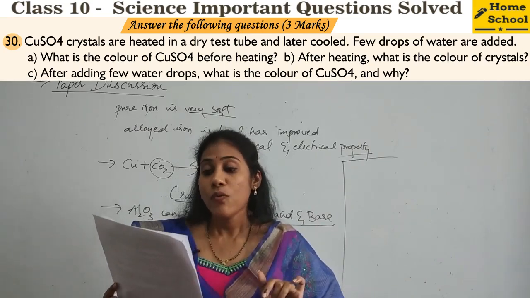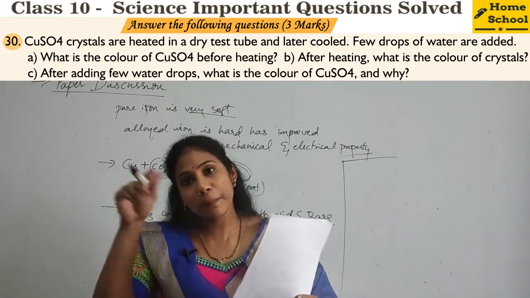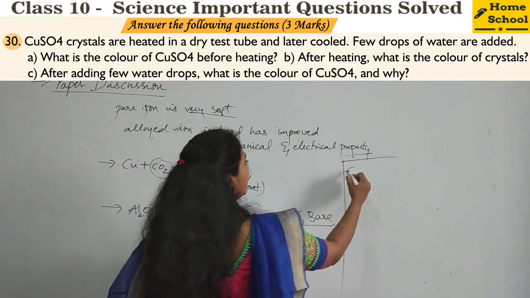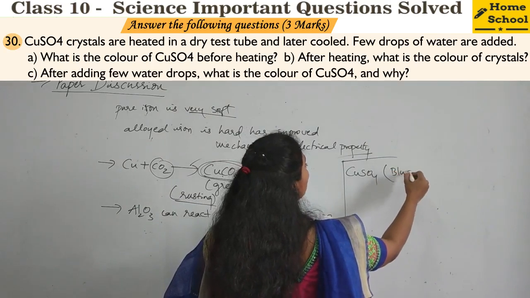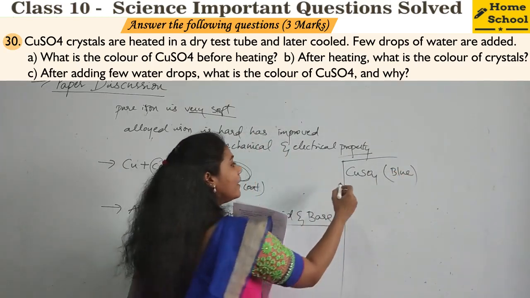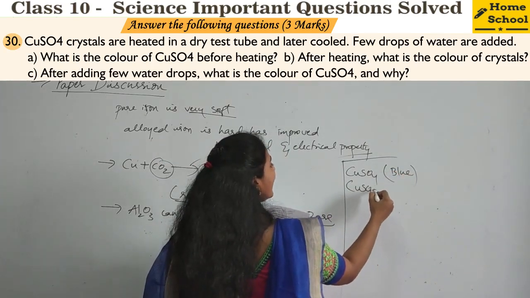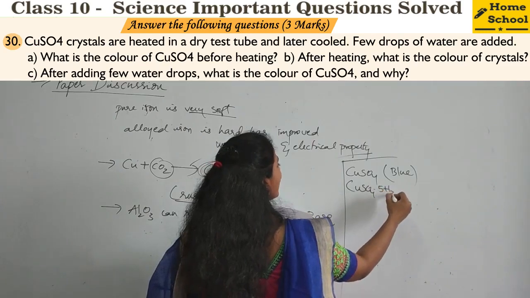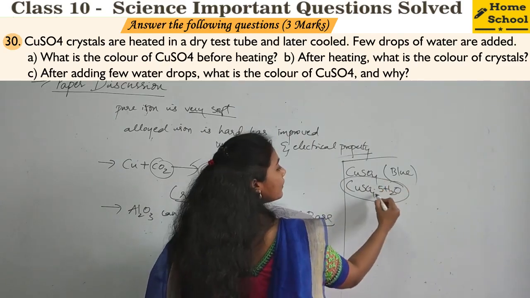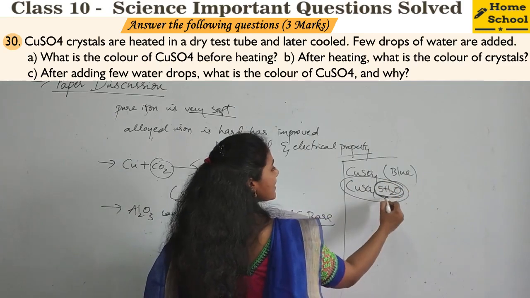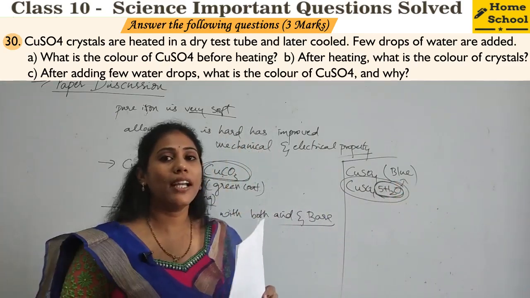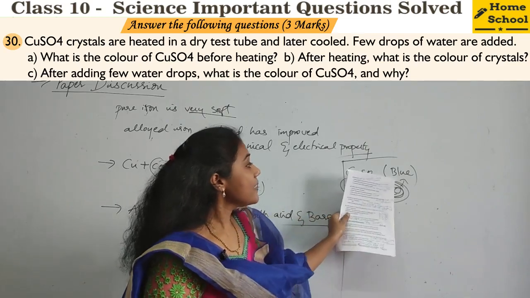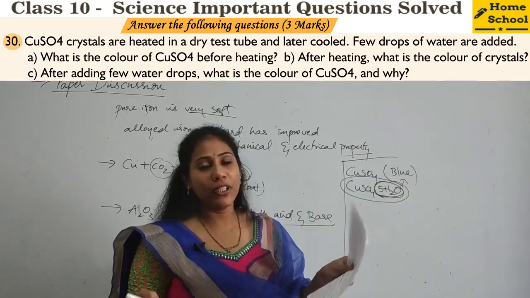First question, what is the color of copper sulfate before heating? Can you tell me which color copper sulfate is, guys? It will be blue in color before heating, because copper sulfate has water of crystallization. Yes or no? Whenever water of crystallization is there, color can be observed for that particular solid. So copper sulfate is blue before heating.